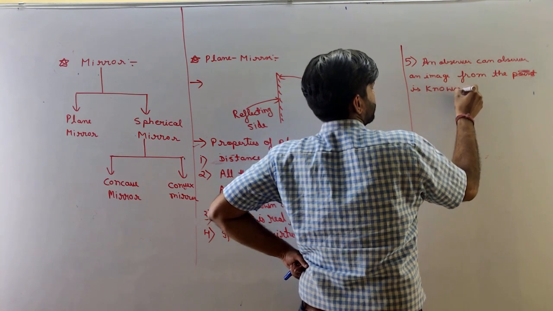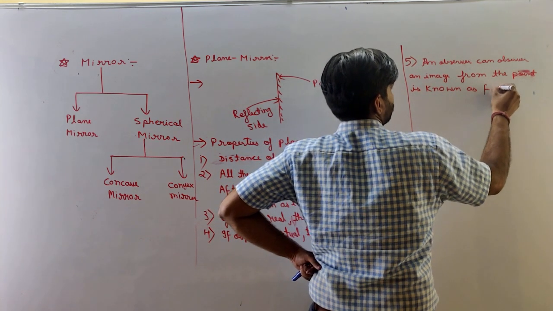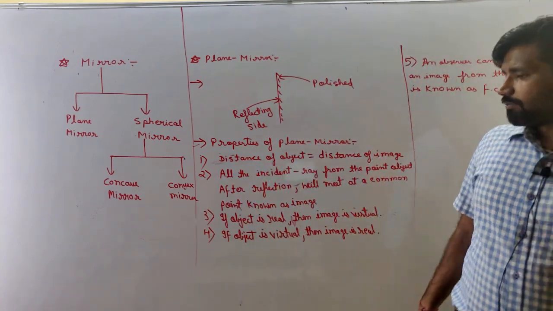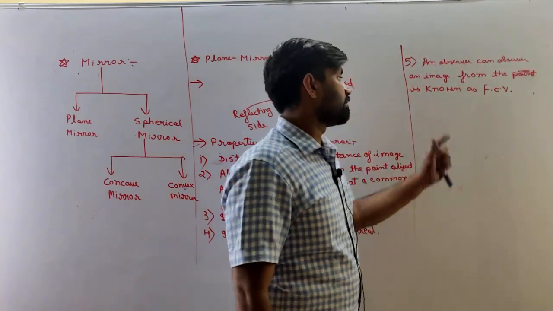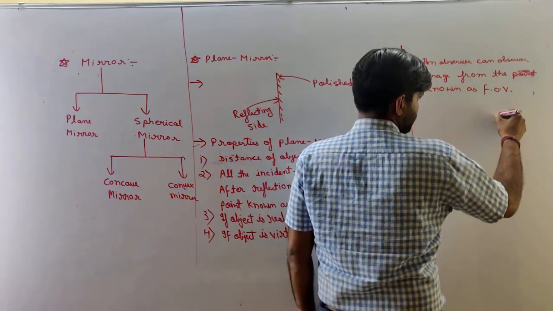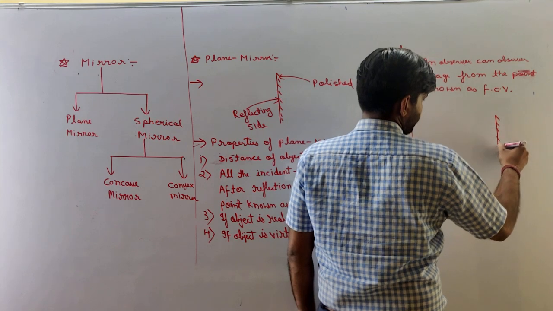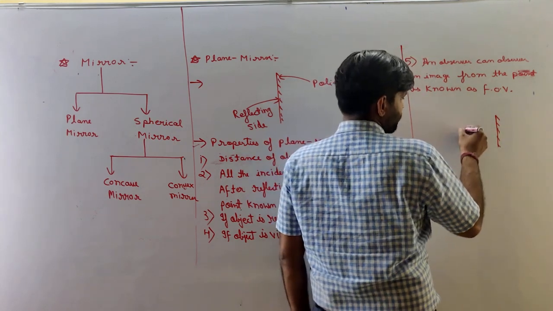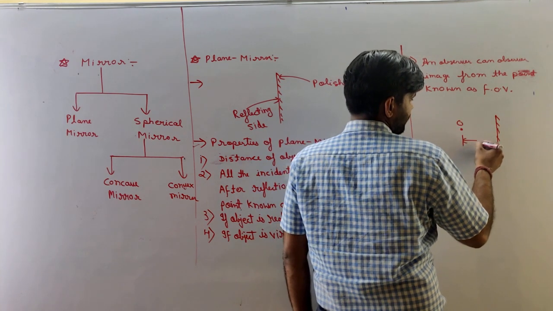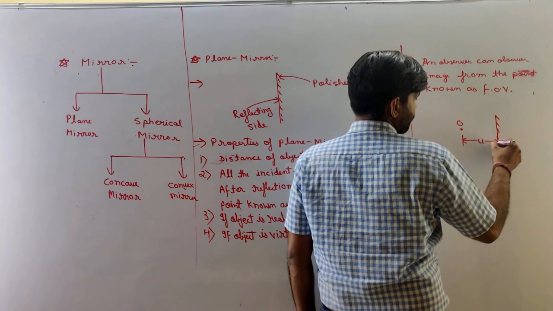What is field of view? Very important property. Let's suppose an example. Let's suppose this is the plane mirror in which an object O is given, which is at a distance of u from the plane mirror.